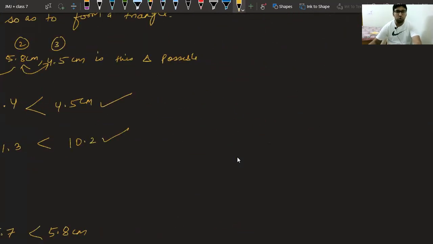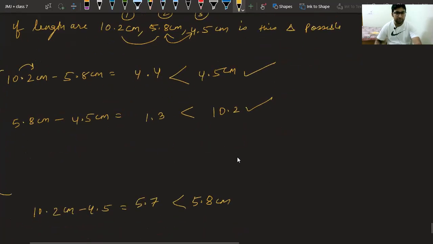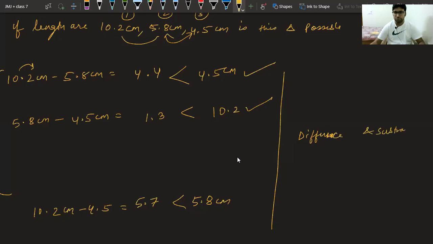Suppose you have to do subtraction, 4.8 minus, where is it? Yes, this was a question. We are trying to understand difference and subtraction. In subtraction,